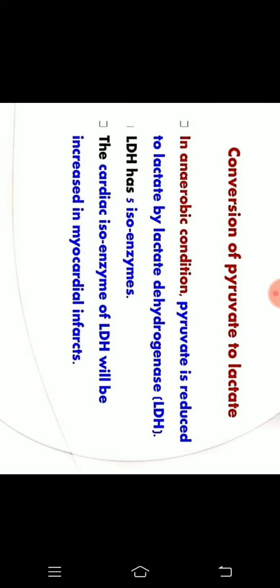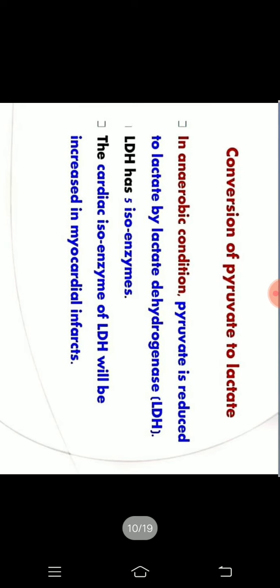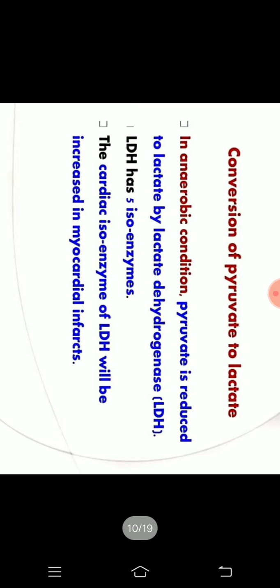Then the conversion of pyruvate to lactate. This is done in the anaerobic case, when oxygen is unavailable. The 2 molecules of pyruvate produced in the glycolysis pathway get reduced to lactate by the enzyme LDH, lactate dehydrogenase. LDH has 5 isoenzymes, which means it has 5 isoforms present in different organs of our human body. So one isoform is present in our heart also.